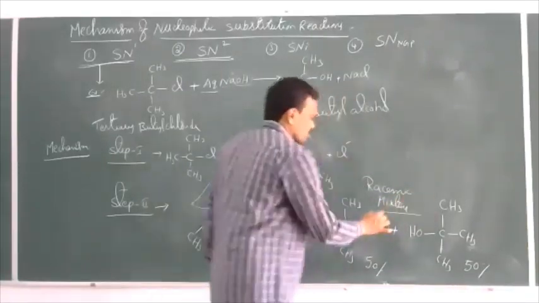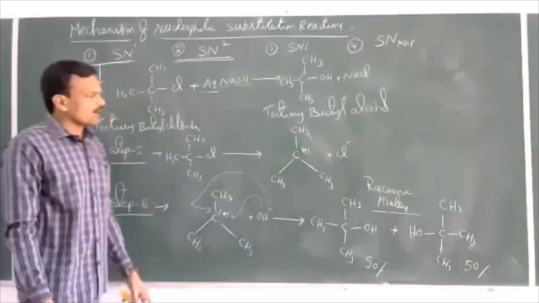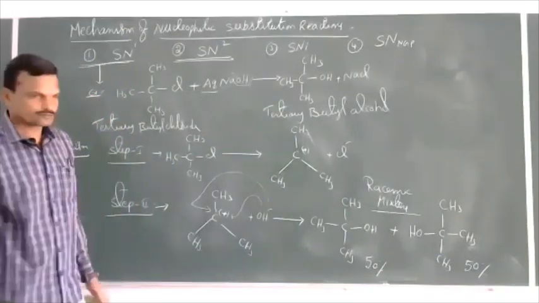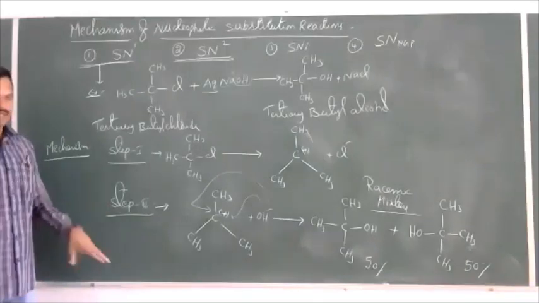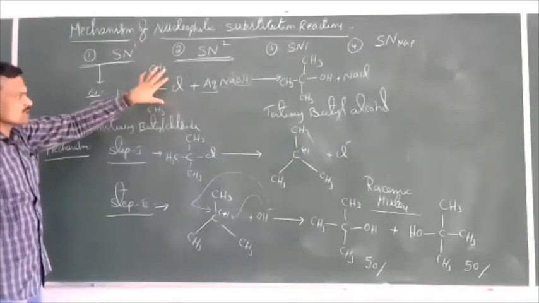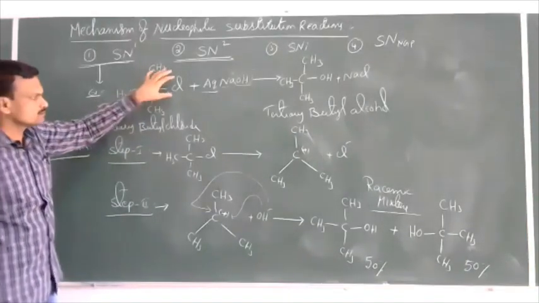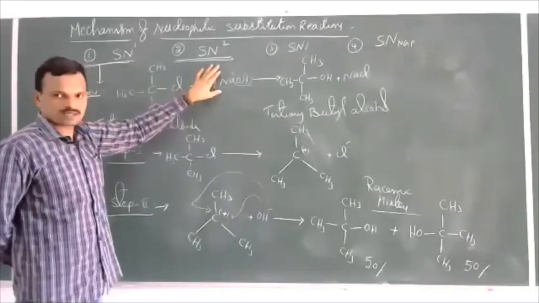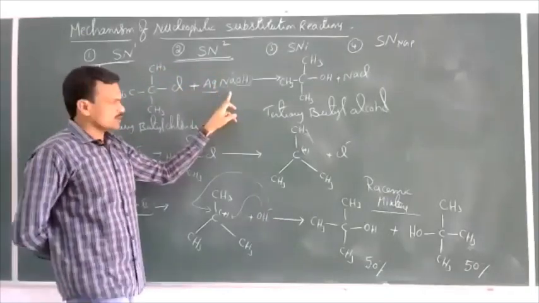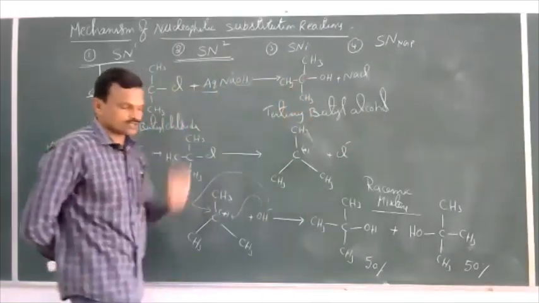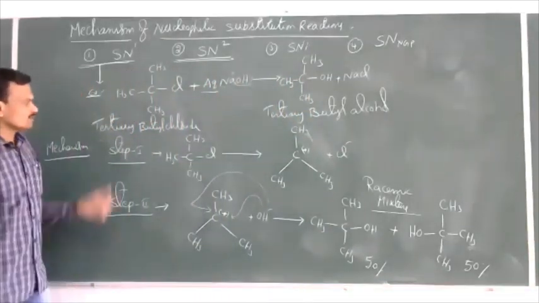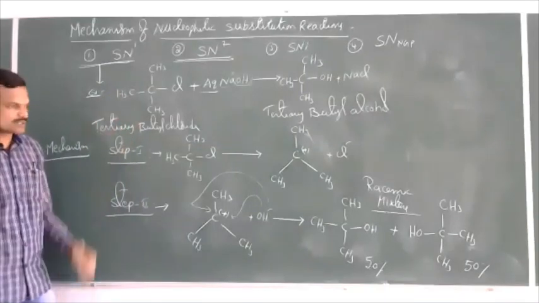And regarding this racemic mixture, we'll discuss it later in optical isomerism very clearly. So this is the mechanism of this reaction. Let us see once again. Tertiary butyl chloride undergoes hydrolysis with aqueous NaOH and gives tertiary butyl alcohol. This is the reaction. Now, this reaction takes place in two steps.